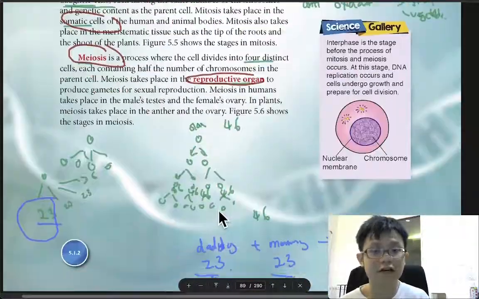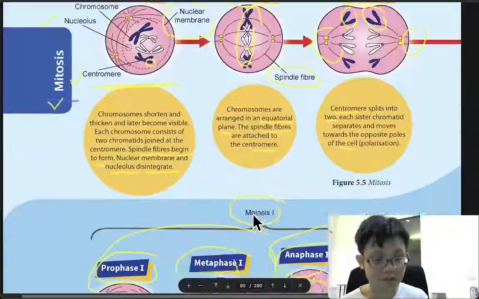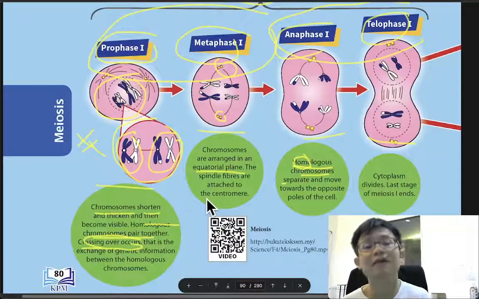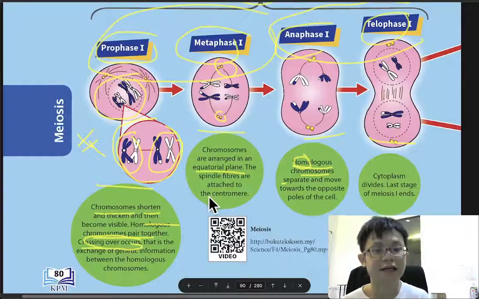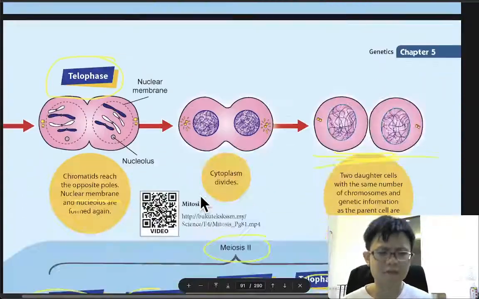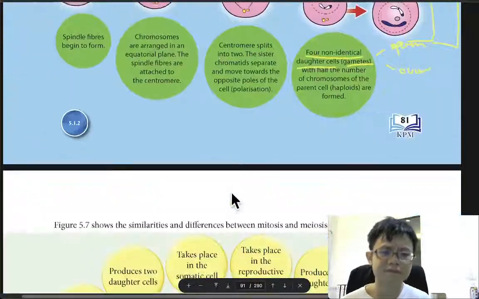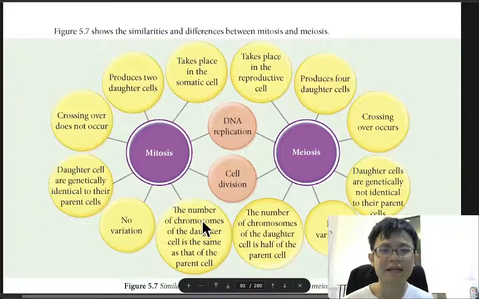The question will ask what's the difference, what's the process, ask you to label where it is happening, and so on. Not easy, because there are many things to memorize.